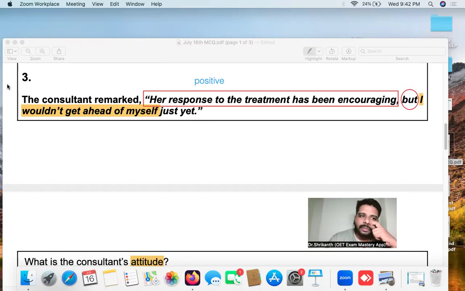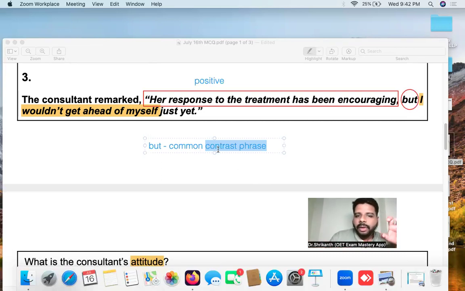Okay, so this word over here, the word but, in OET language, it signals a change. The word but is one of the most common contrast phrases. So those who are completely new to this, make a note of this. Contrast means opposite. So we say contrasting colors, black and white. Black and white are contrasting colors. Green and red. Green and red are what? Contrasting colors, right? So contrast means direct opposite.